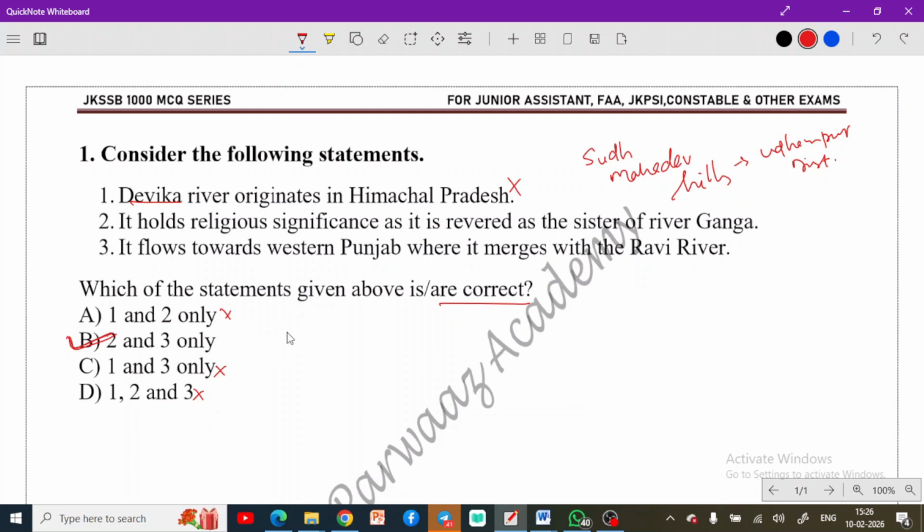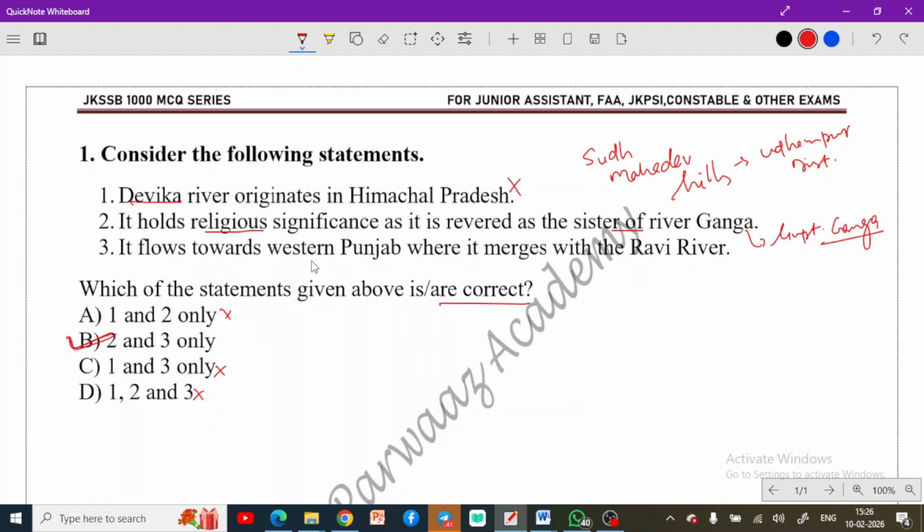Now we are not only going to see the correct option, but we also have to find out why the second statement is correct and why the third statement is correct. That's also important, and we are going to look at that as well. The second statement says it holds religious significance as it is revered as the sister of river Ganga. Yes, it is correct. It has some religious significance, and it is revered as the sister of river Ganga. It is sometimes also called Gupta Ganga. Remember this fact as well.